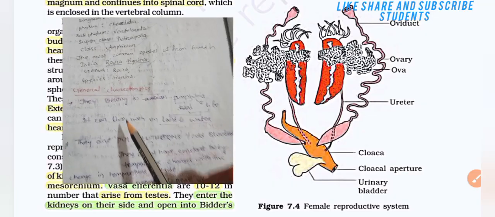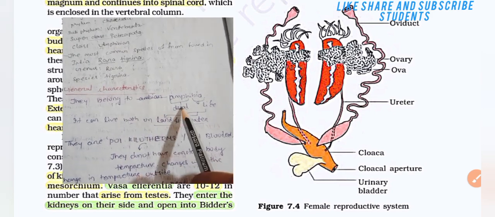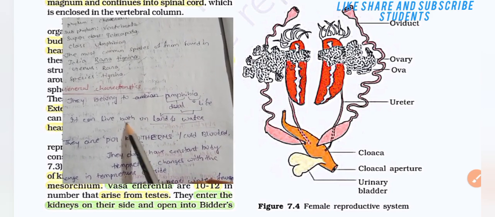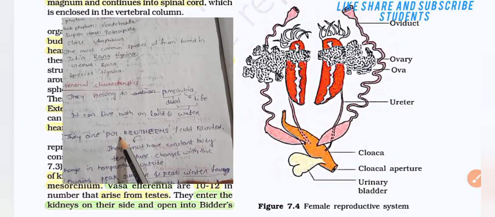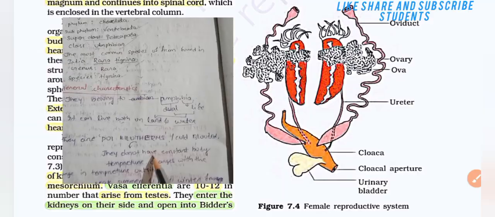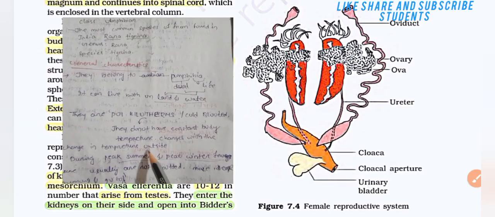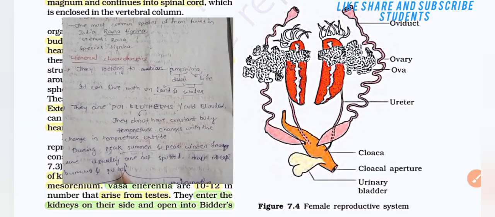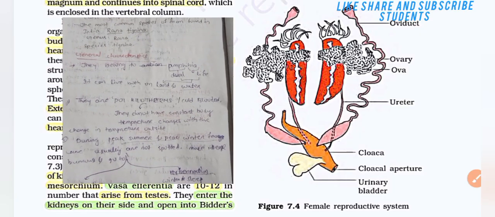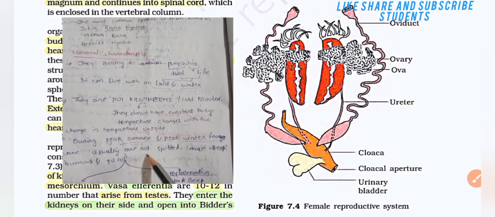Here are the general characteristics. They belong to the Amphibia. Amphi means dual, bia means life. It can live both on land and in water. They are poikilotherms or cold-blooded. They do not have a constant body temperature. It changes with the change in the temperature during peak summer and peak winter. Frogs are not spotted.